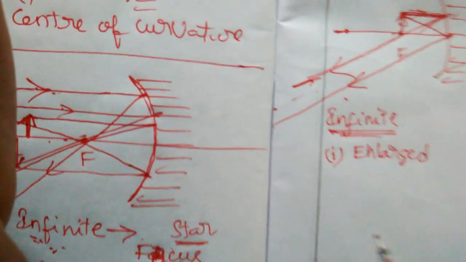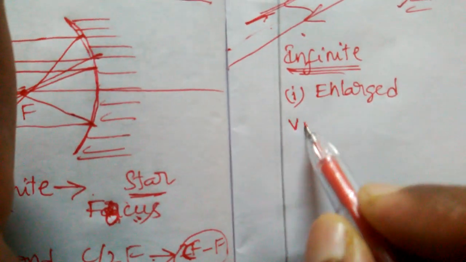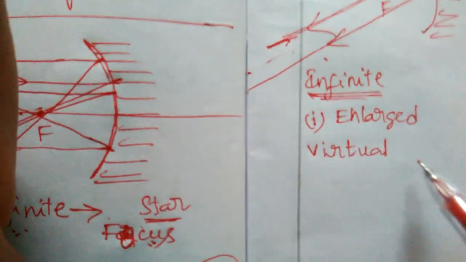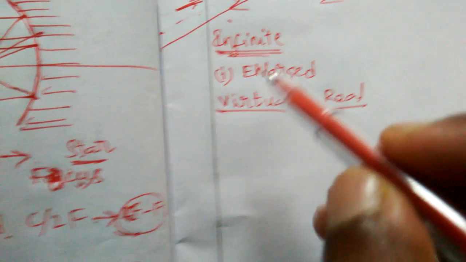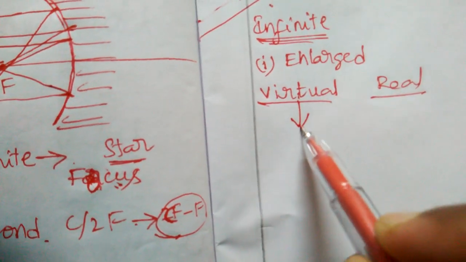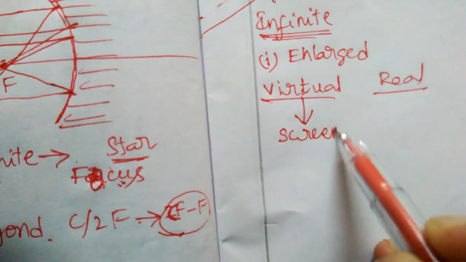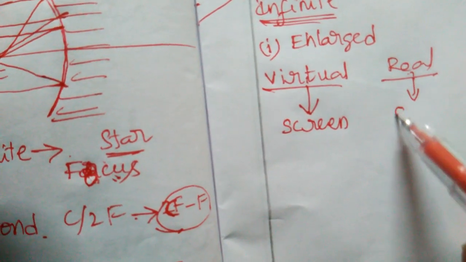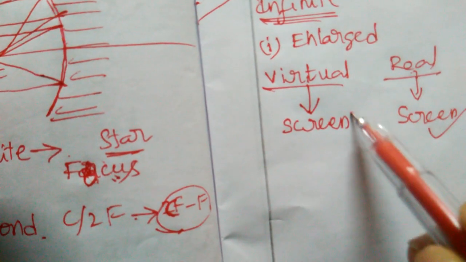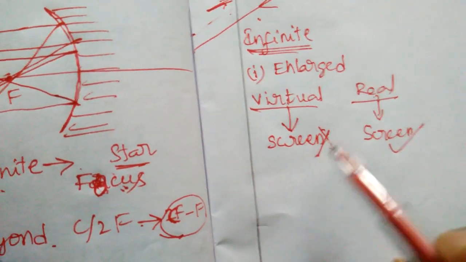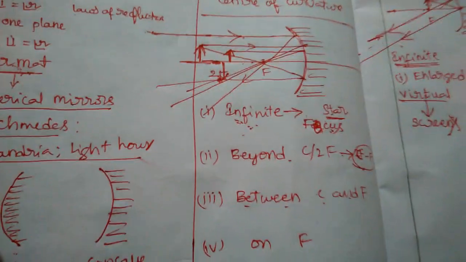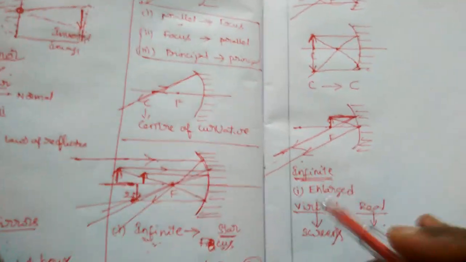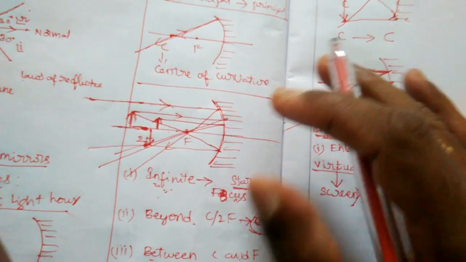Here we should keep 2 things in mind, that is, what is a virtual image and a real image. The only difference is that a virtual image cannot be taken on the screen, whereas a real image can be taken on the screen. Here we can't take. So this is the difference between virtual and real. One more thing is that I explained all these problems because these diagrams will not come in the polytechnic examination, but the application will come in that one.